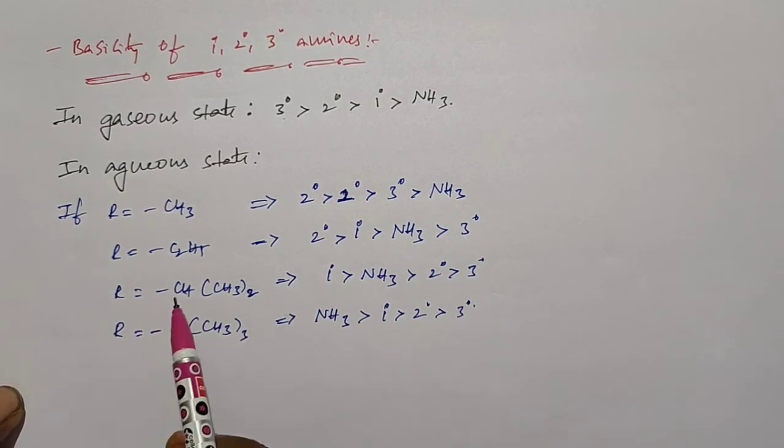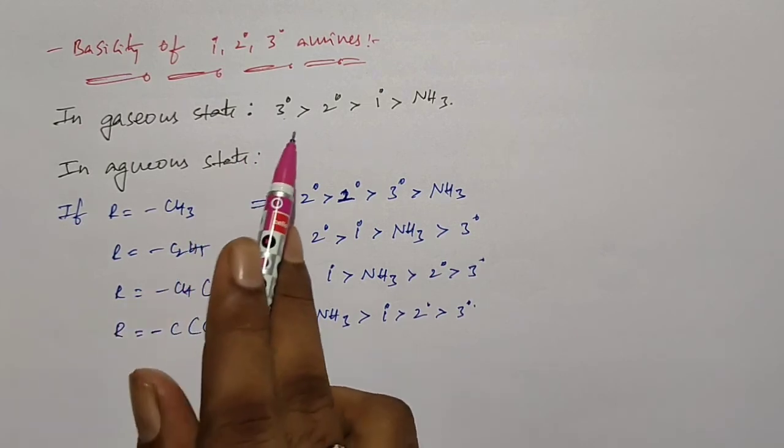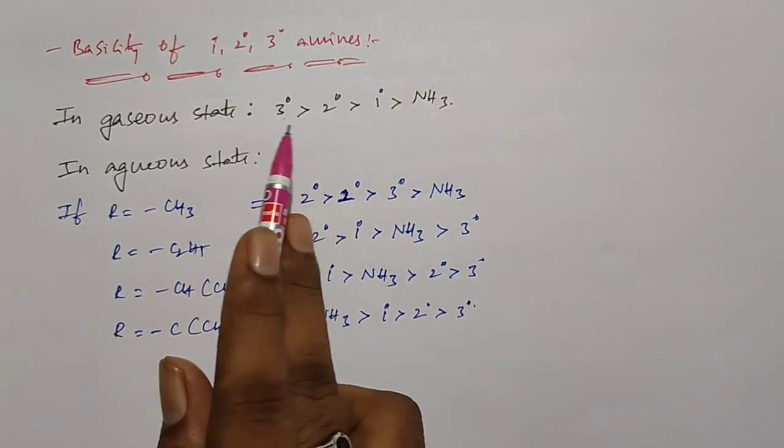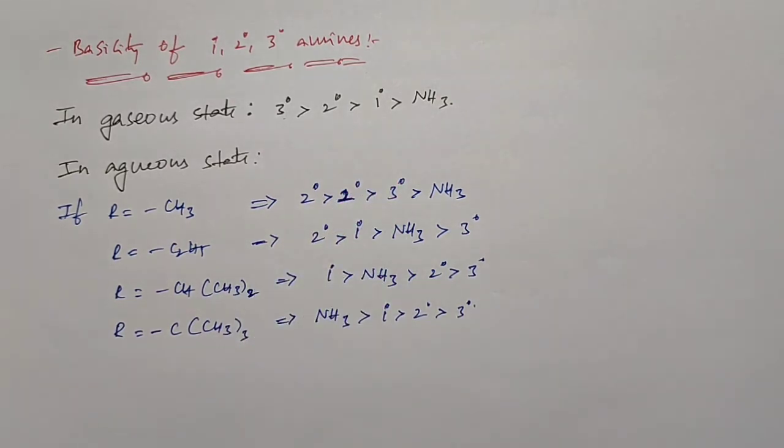So this is the order of primary, secondary, and tertiary amines in the aqueous state when the alkyl group is changed. But in the gaseous state, for any alkyl group, the order is similar: tertiary is more than secondary, secondary more than primary, primary more than ammonia. So this is about the basic strength of amines based on the inductive effect. In the next video we are discussing the electromeric effect.